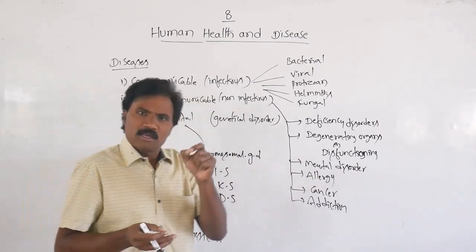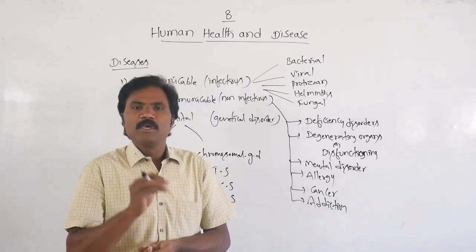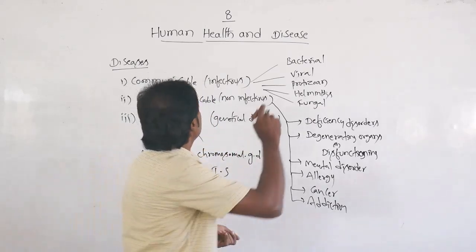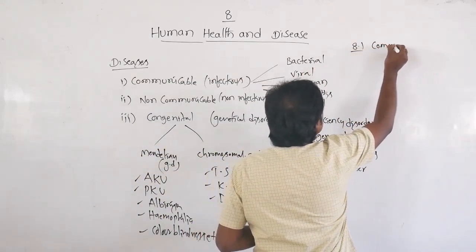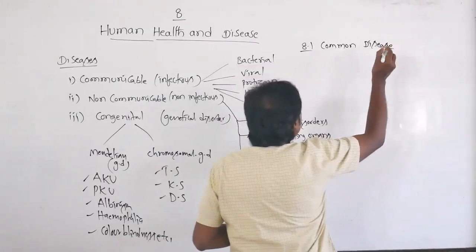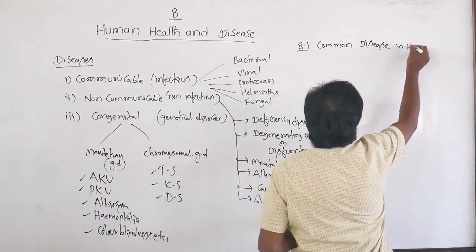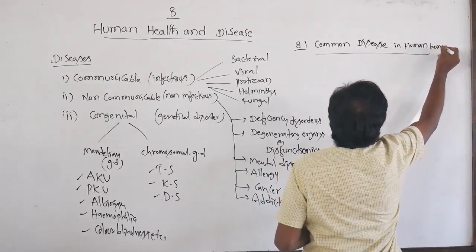So here at this PUC level, they have given the common diseases very clearly. In 8.1, they have given some common diseases in human beings.